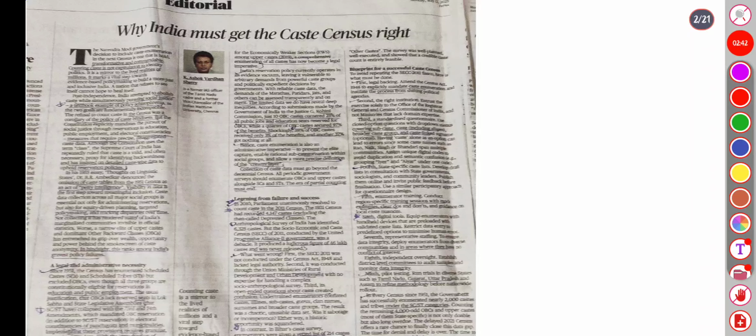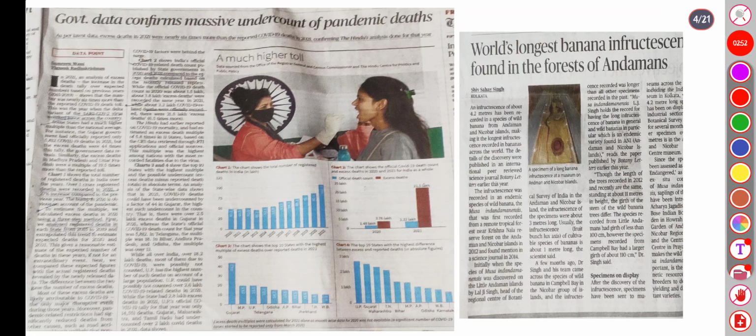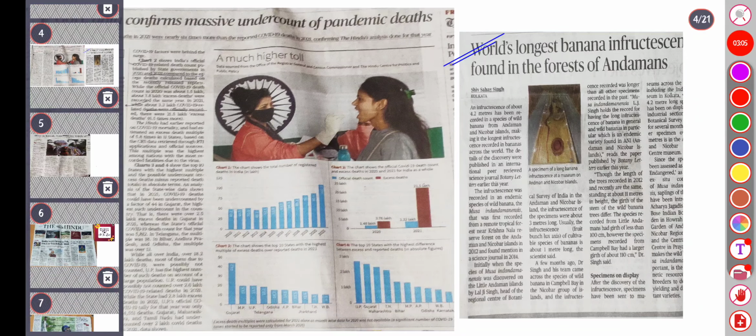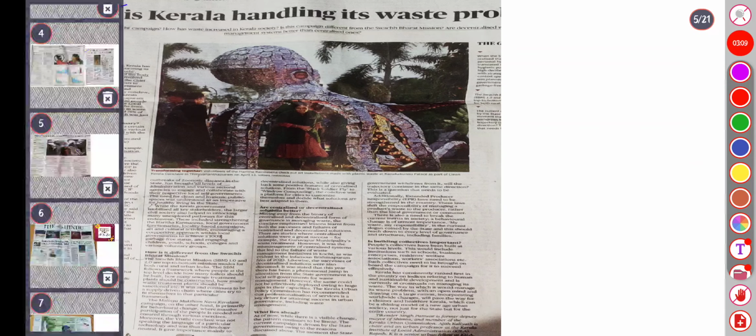Next is the editorial covering why India must have a caste census; some data you can get there. Then a fundamental reset to drive manufacturing growth, and the right to know. Fourth covers government data on the undercount of pandemic deaths and the world's longest inflorescence found in the forests of Andaman, so it can be prelim specific. Fifth is about how Kerala is handling waste products.